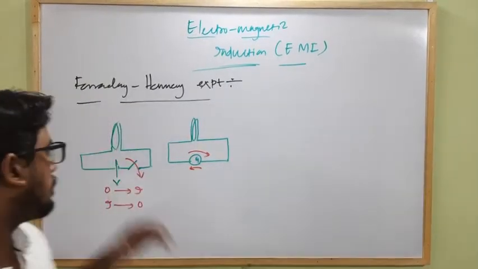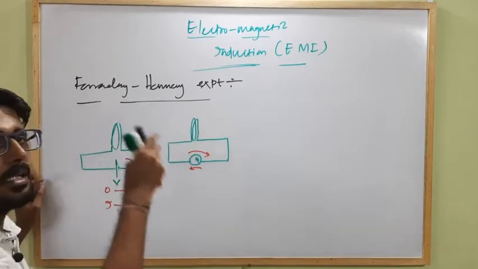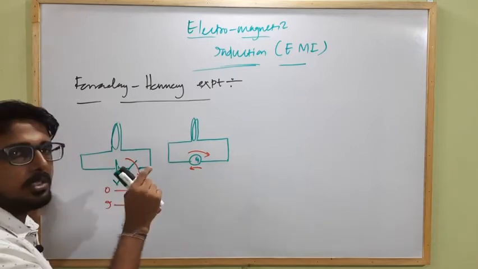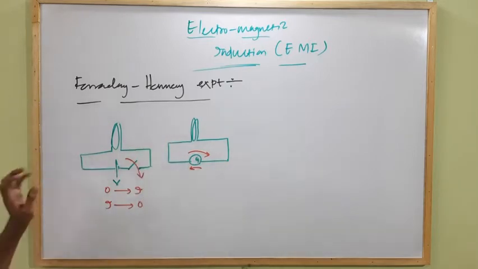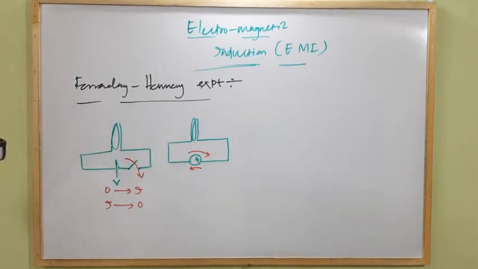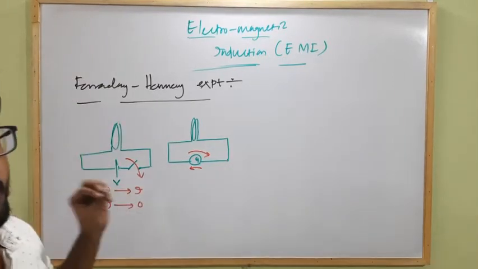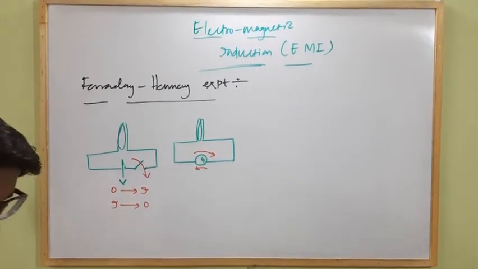So it can be concluded that if the total flux linked with the coil is changing, then an induced EMF is produced within the coil, and if the circuit is closed, then an induced current starts flowing through the coil. Clear? And based upon these experiments, Faraday gives us two laws of electromagnetic induction. So what are Faraday's laws of electromagnetic induction? Let's study about that.